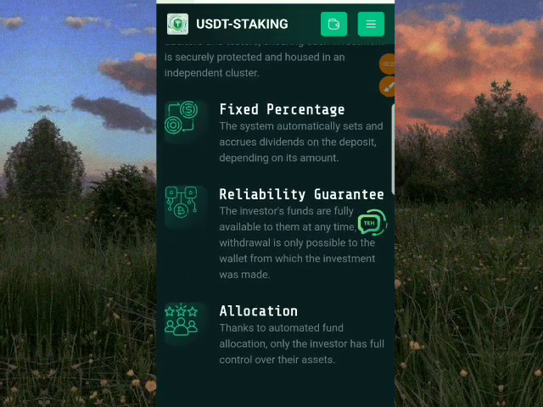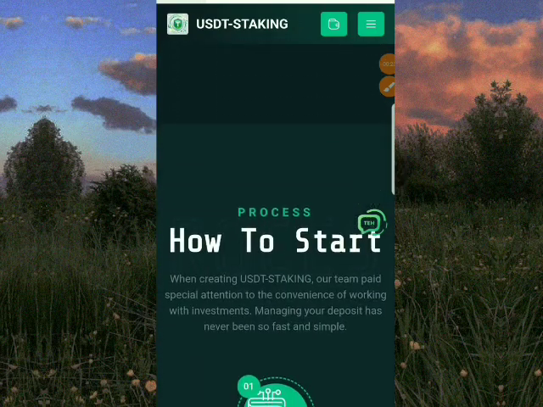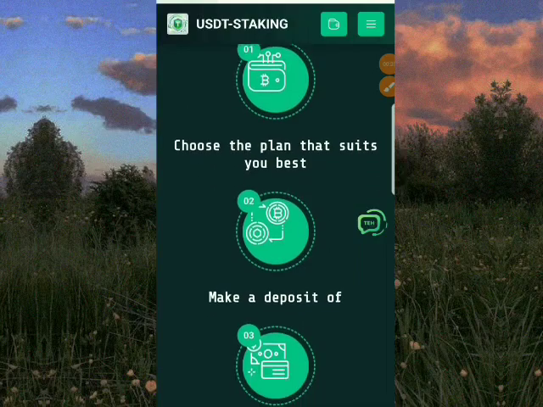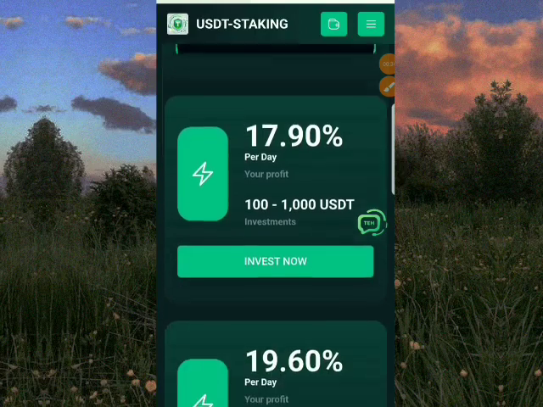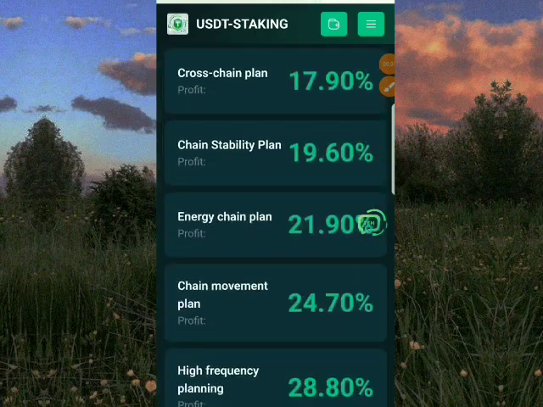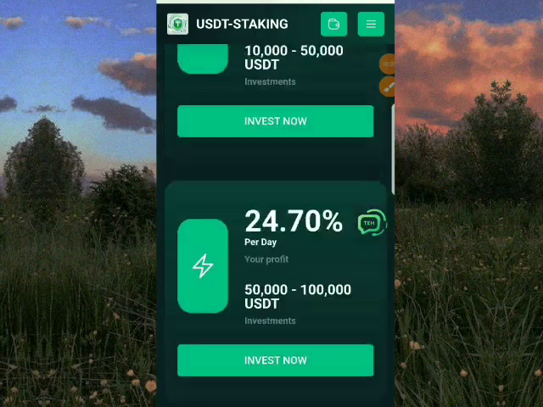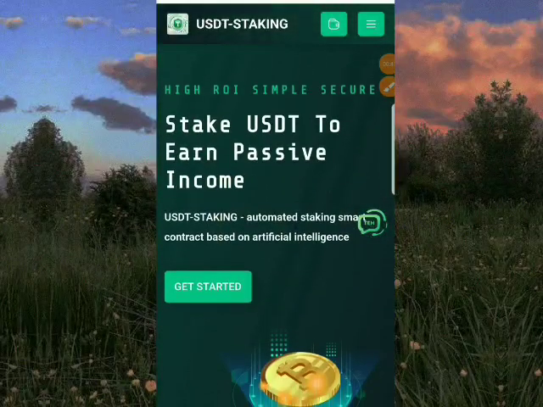You can see the platform advantages. They have a fees percentage, a liability percentage, and how to get started. All you have to do is choose a plan that suits you, make a deposit, and you start receiving a daily dividend from this platform. That is daily profit from this platform.